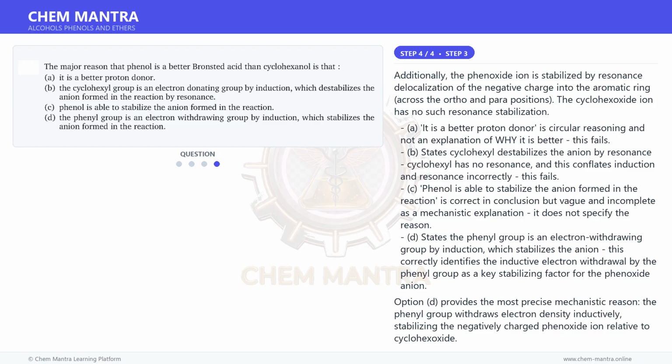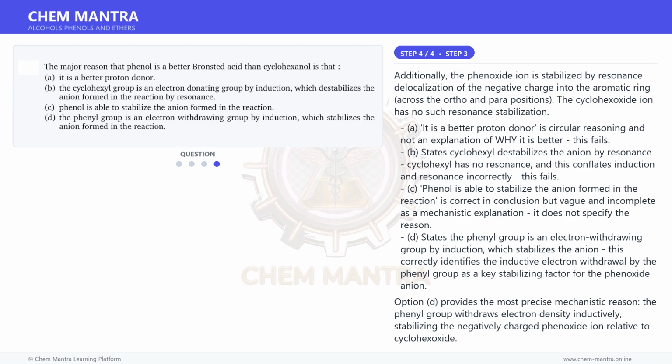Option A, it is a better proton donor, is circular reasoning and not an explanation of why it is better. This fails. B states cyclohexyl destabilizes the anion by resonance. Cyclohexyl has no resonance and this conflates induction and resonance incorrectly.